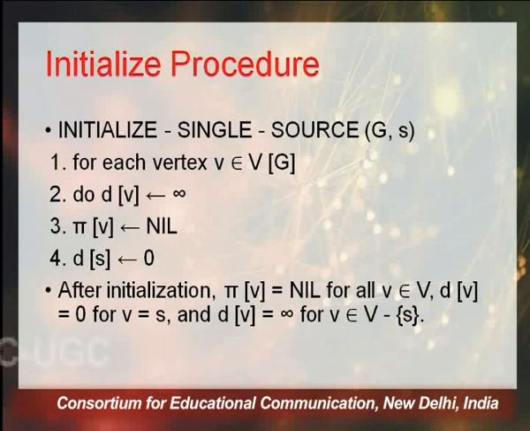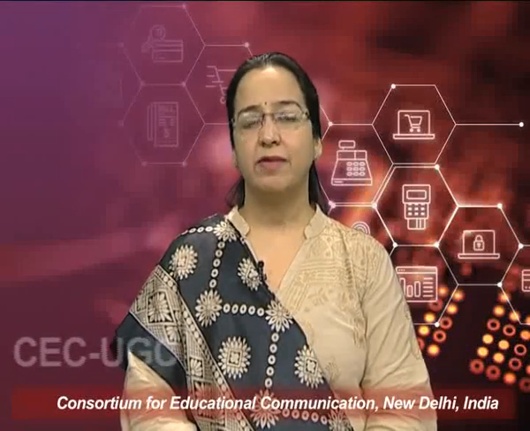All the parents of these vertices will be set to nil, but this does not hold for the source vertex. For the source vertex we set d of s as 0.